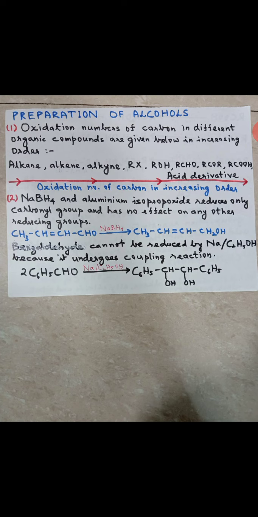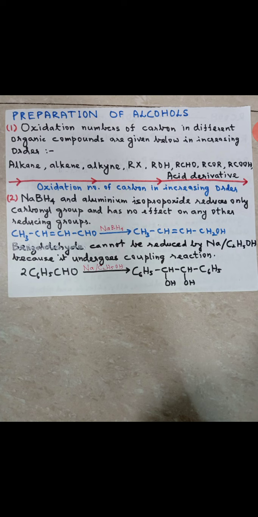So again, I repeat: alkane, alkene, alkyne, alkyl halides. All these are being converted into alcohols by oxidation method. That means before alcohol it is converted by the oxidation method, and after alcohol it's converted by what? Reduction method. That's it, a very simple thing.